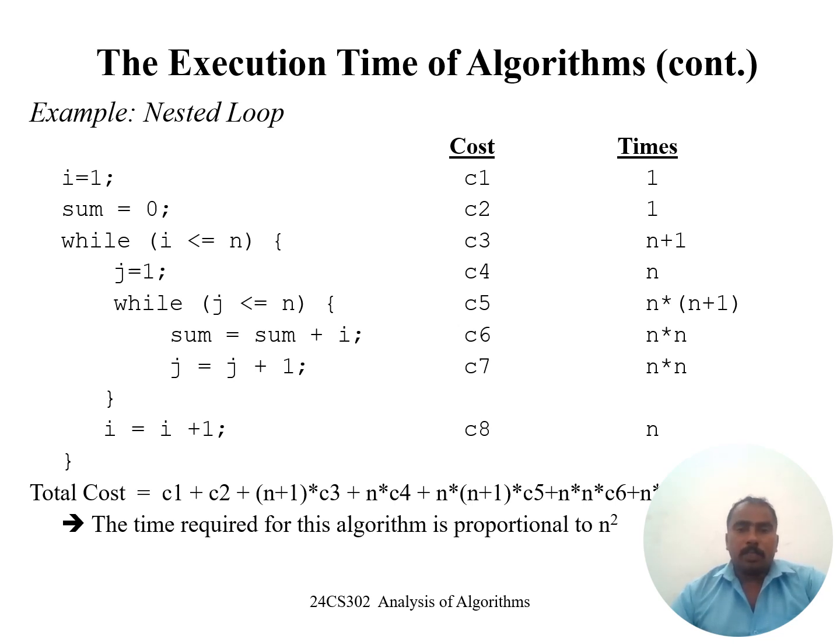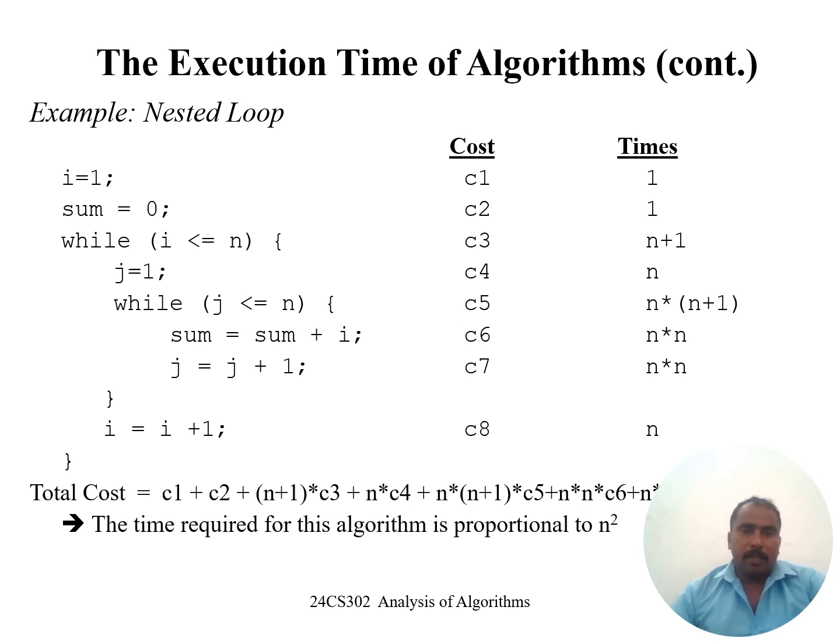And next, we are going to take another loop, the execution time of time complexity. For example, a nested loop. We are going to see how to calculate the time complexity for a nested loop. I equal to 1. This is the syntax of a nested loop. We already have one while loop. Within the while loop, we are going to declare another while loop. For example, this is the syntax. And I equal to 1, we are going to count the 1 value. And sum equal to 0, we are going to count the 1 value.